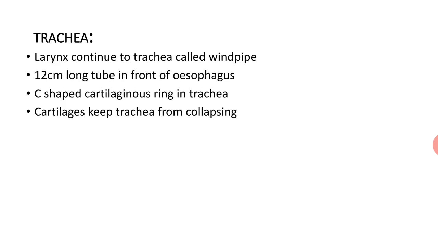The next part of the air passageway is the trachea. Trachea is a continuation of the larynx and we also call it the windpipe. Trachea is a 12 cm long tube present in front of the esophagus, and C-shaped cartilaginous rings surround the trachea. These cartilages keep the trachea from collapsing, so we can call them the protective shield of the trachea.